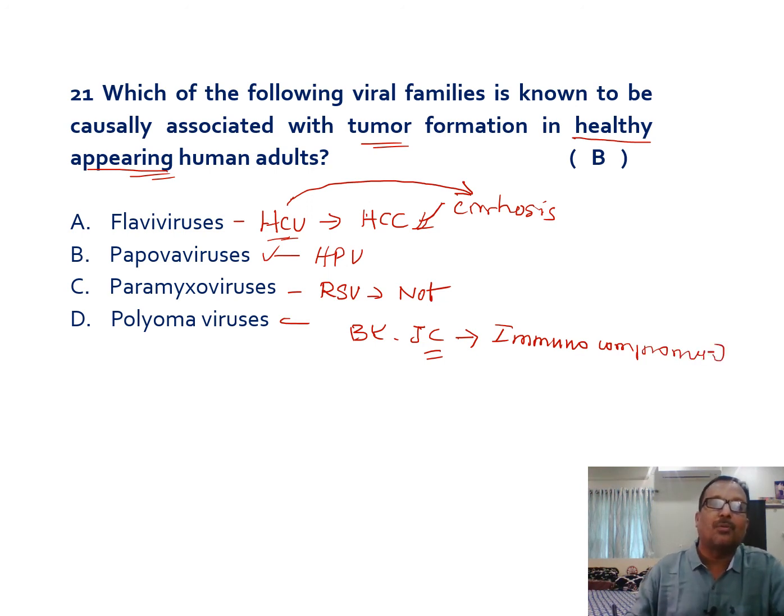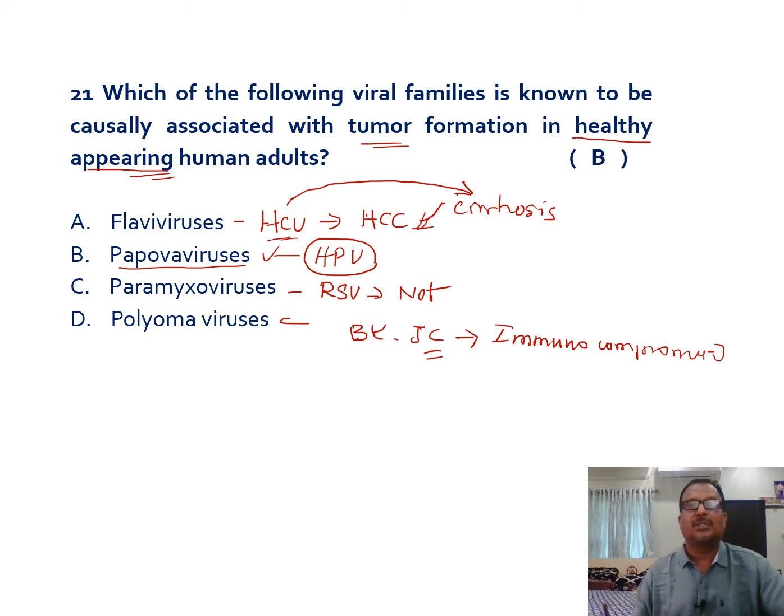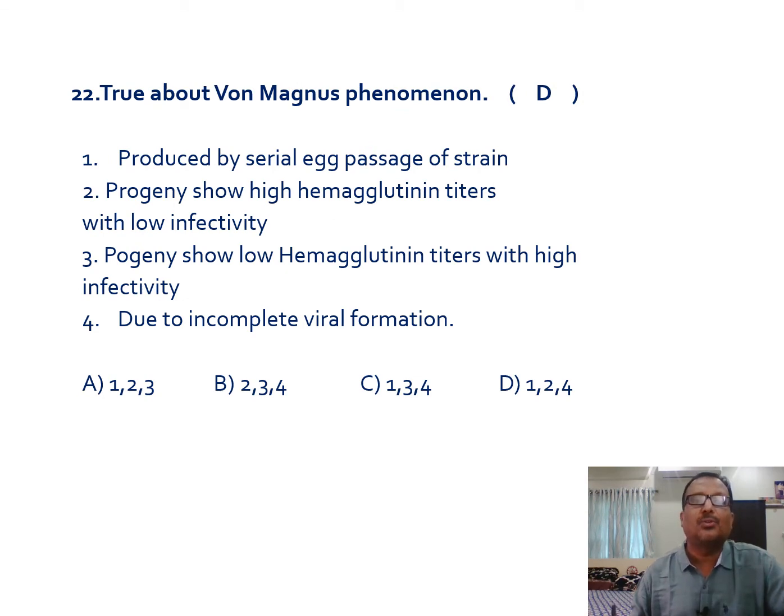So the Papovaviridae family consists of papillomavirus and polyomaviruses. That's why the human papillomavirus comes under this particular family, which is responsible for cancers among the people who appear normal. Then, true about the Van Magnus phenomenon.